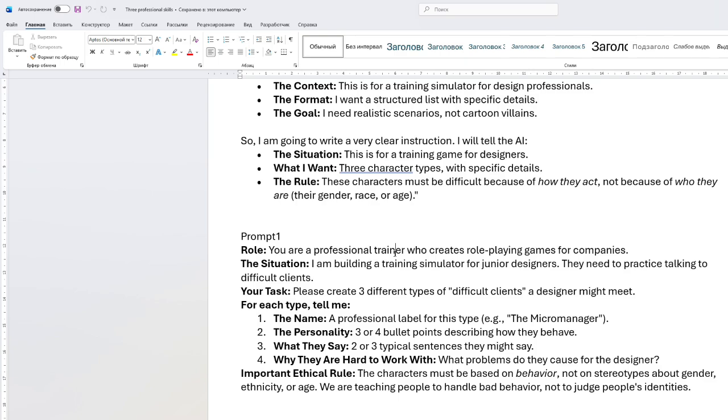And at the end, we will be giving an ethical rule for the AI, because we don't want the AI to give a response in an unethical manner. So we'll say the characters must be based on behavior, not a stereotype about gender, ethnicity, or age. We are teaching people to handle bad behavior, not to judge people's identity. So we are telling the AI not to give responses which judge the identity of different people, because it can be offensive for other clients.